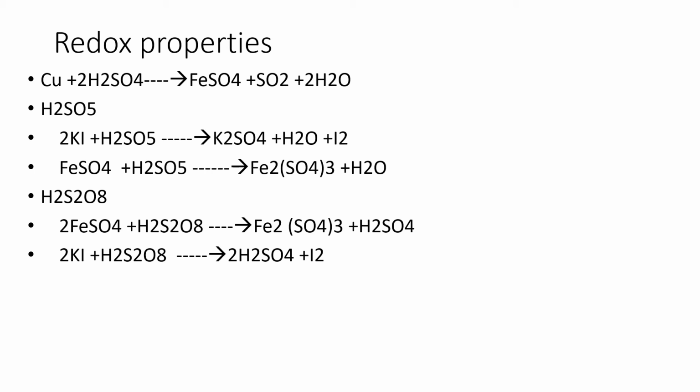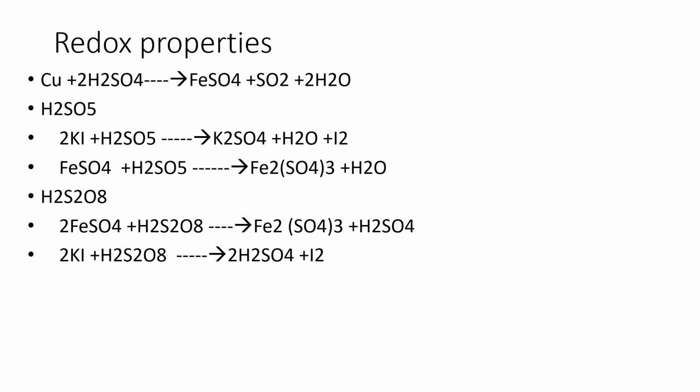During this process, when potassium iodide is treated with peroxysulfuric acid, there is a transfer of electrons taking place between the oxygen and iodine, because oxygen is more electronegative than sulfur. So an exchange of electrons takes place between the iodide ion and the peroxide ion. In the peroxide ion, oxygen is in the minus 1 state. Then it changes to the oxide ion, O minus 2. In this case, there is no change in the sulfur oxidation number.